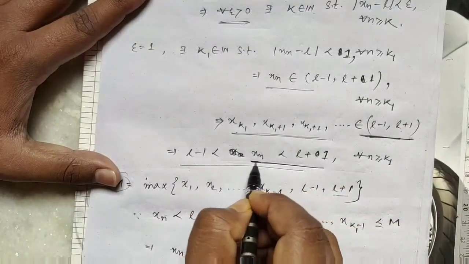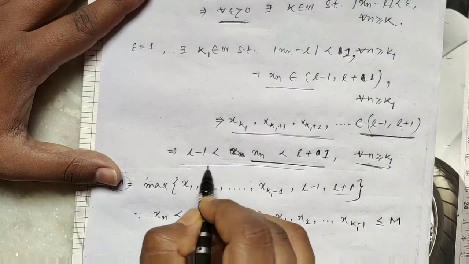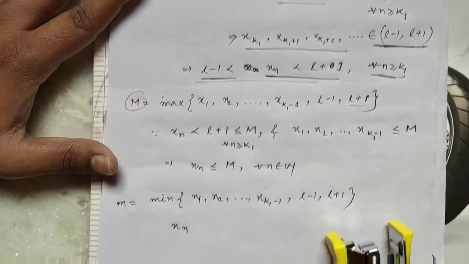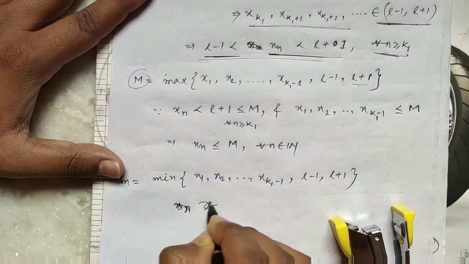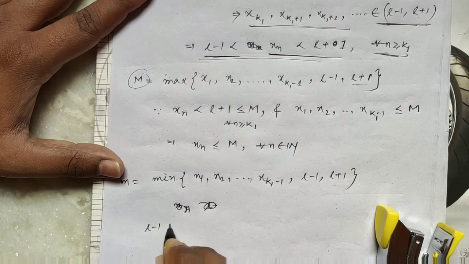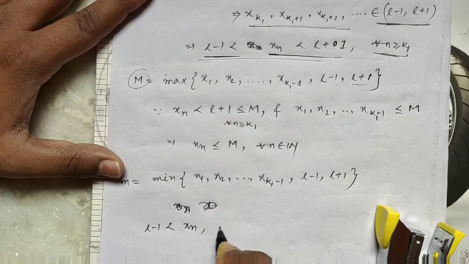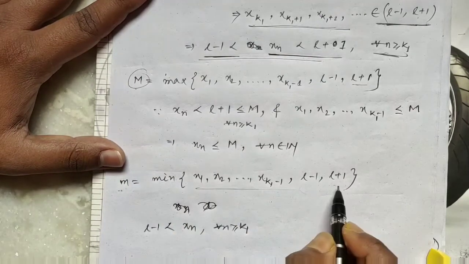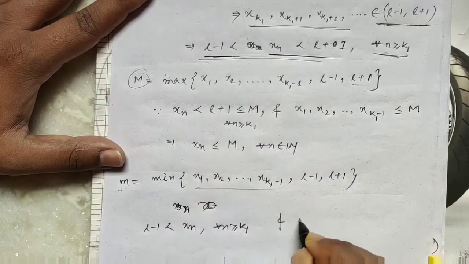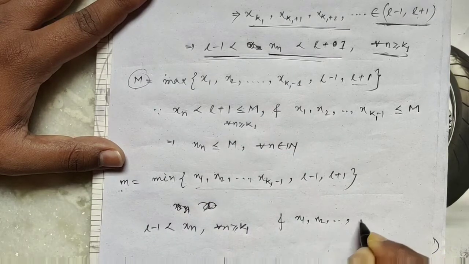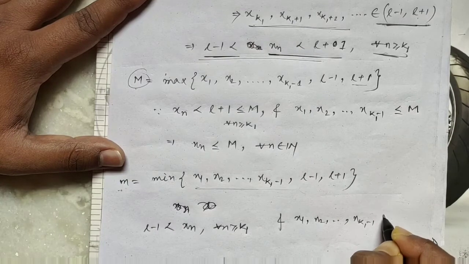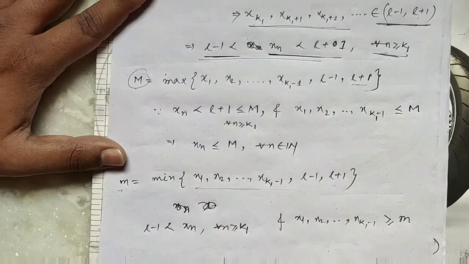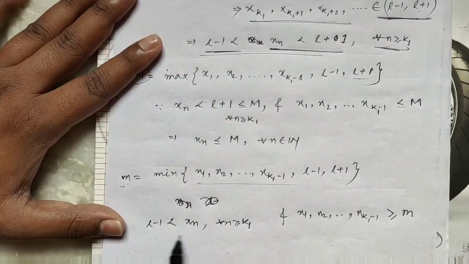Okay, if you take small m equal to the minimum of this, then each xn for n greater than or equal to k1 is greater than L minus 1. So L minus 1 is less than xn for all n greater than or equal to k1, and since m is the minimum of these numbers, the terms x1, x2, up to x_(k1 minus 1) are all greater than or equal to m.